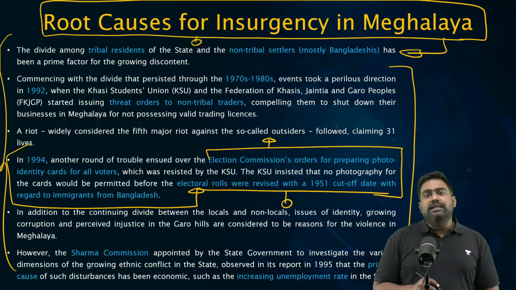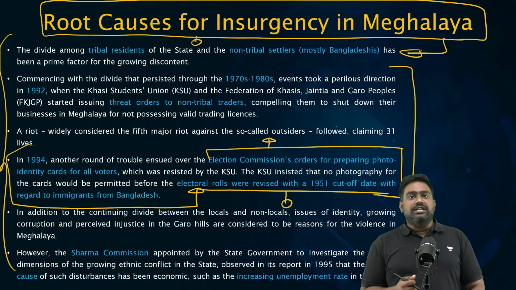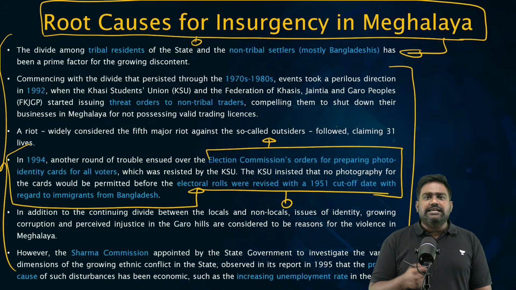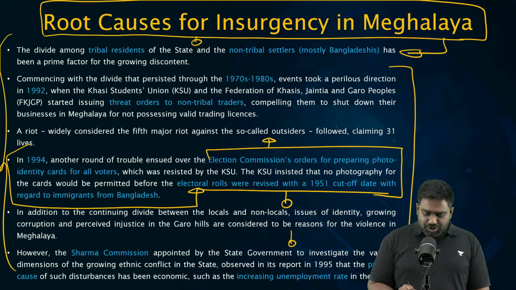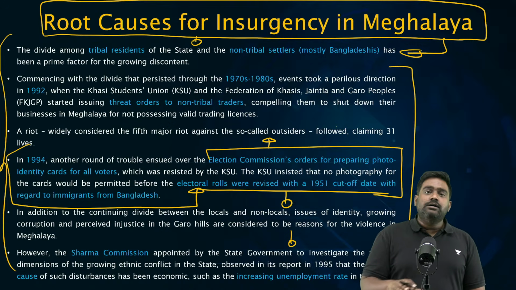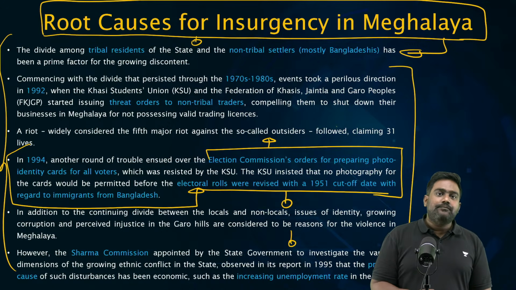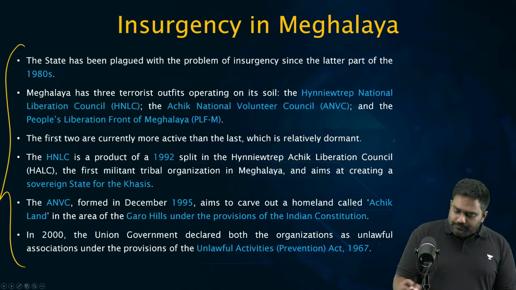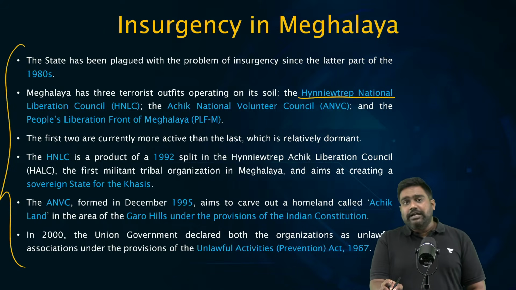And also, experts believe the underdevelopment in this region, in the tribal belt of Garo, Kasi, Jaintia, the lack of opportunities, lack of education, the frustration amongst the youth has also contributed to the resentment and the anger, which quickly turns into insurgency. So, all these factors have played a role. So, at one point, there were different groups operating over here.